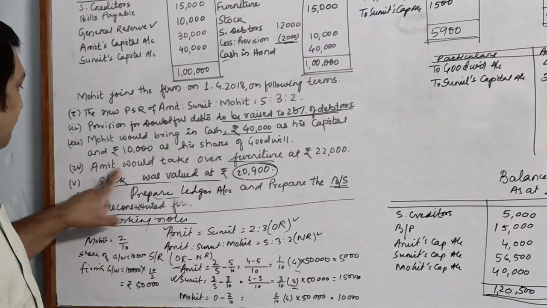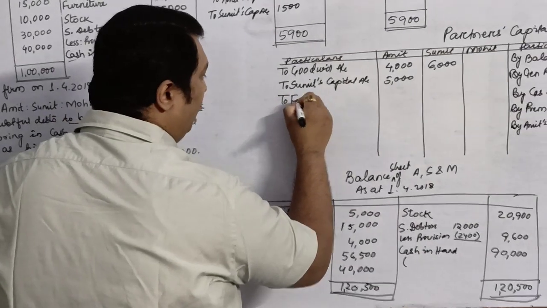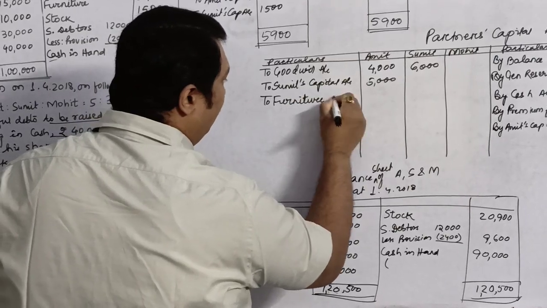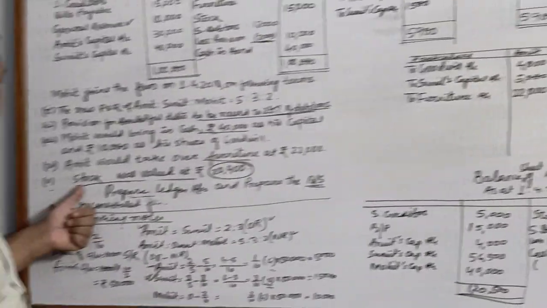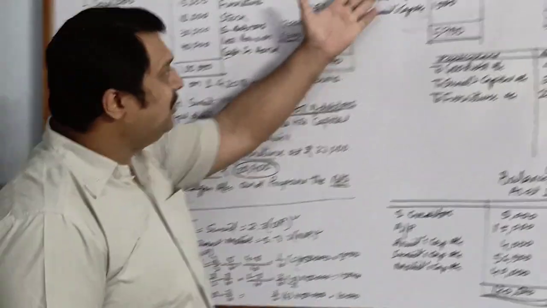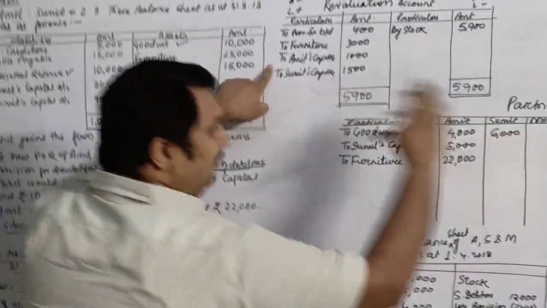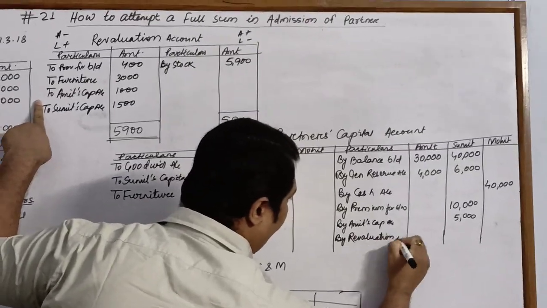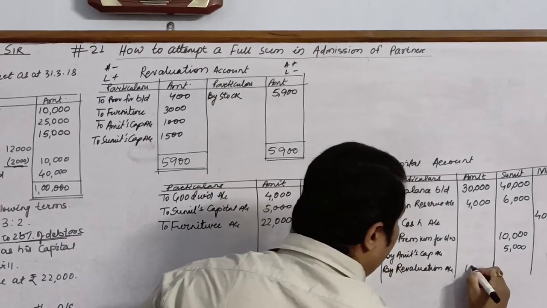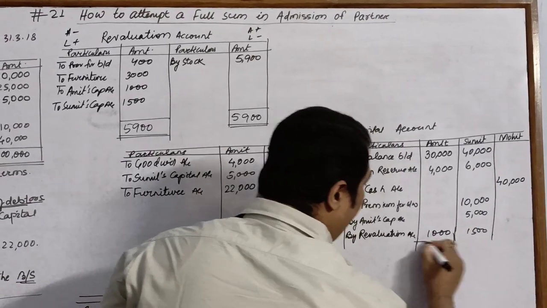Now after this, the next item is Amit would take over furniture at rupees 22,000. So here I will write to furniture account. Who takes it over? Amit. At what value? 22,000. What is the next item? This is a stock related to my revaluation. If you check your revaluation, the name of the partners appear on the debit side. So it will be transferred to the credit side by revaluation account. Now it will be 1,000 for Amit, 1,500 for Sumit. That's all. That was the end of the question.